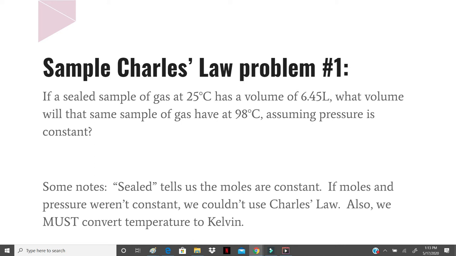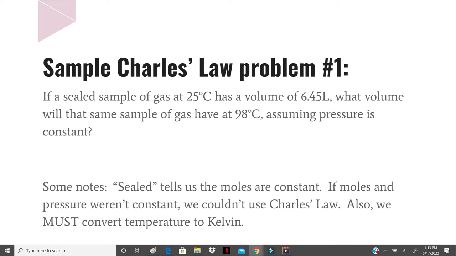So sample problem number 1. Supposing we have a sealed sample of gas at 25 degrees Celsius that has a volume of 6.45 liters, we want to know what volume will that same sample of gas have at 98 degrees Celsius, assuming pressure is constant.